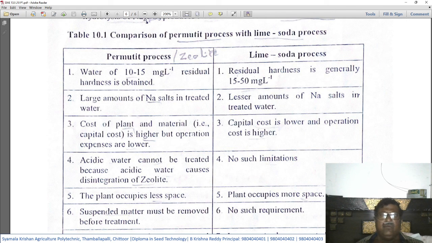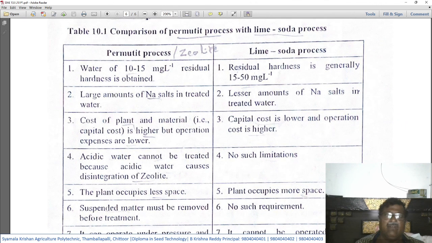Second, large amount of sodium salts in treated water. After treatment also, there will be large quantities of sodium salts present under the permutit process, whereas a lesser amount of sodium salts will be present in the treated water.